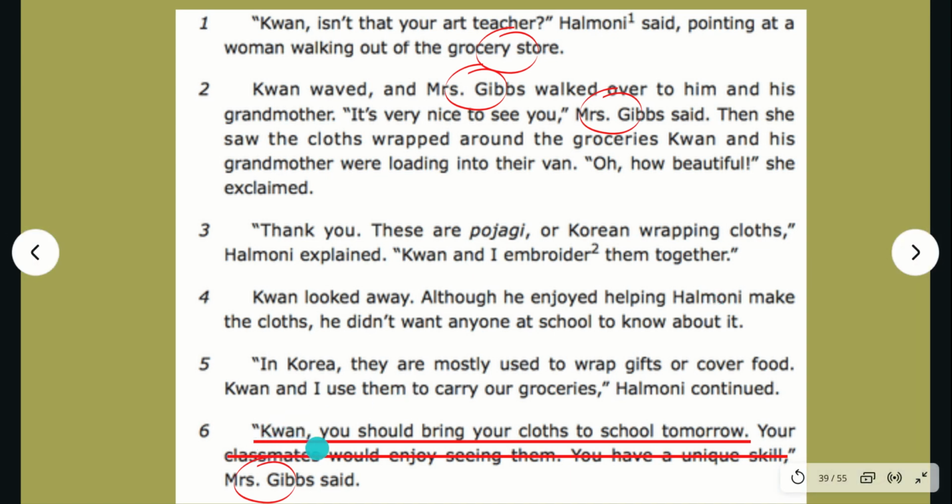Take a look at this section right here. Kwan, you should bring your cloths to school tomorrow. Your classmates would enjoy seeing them. You have a unique skill. What happens in paragraph 6?